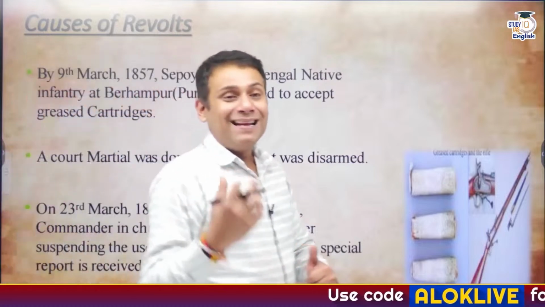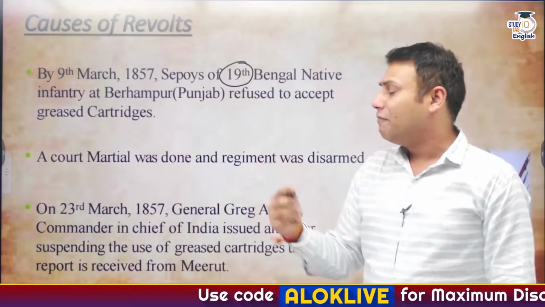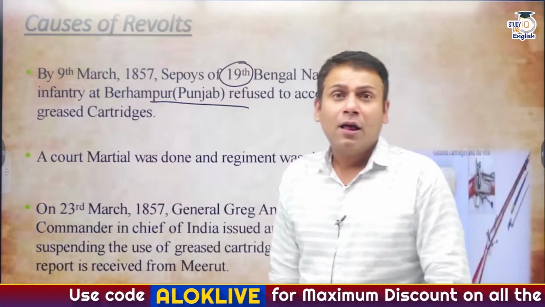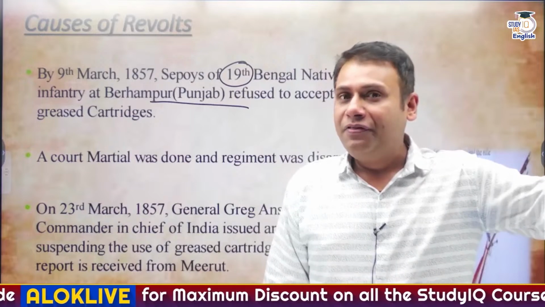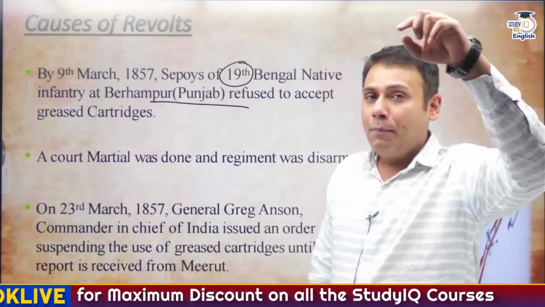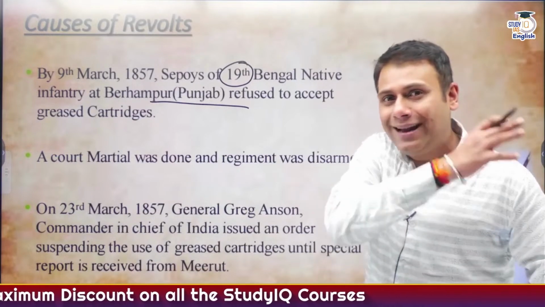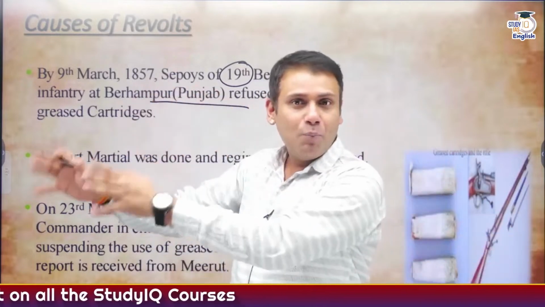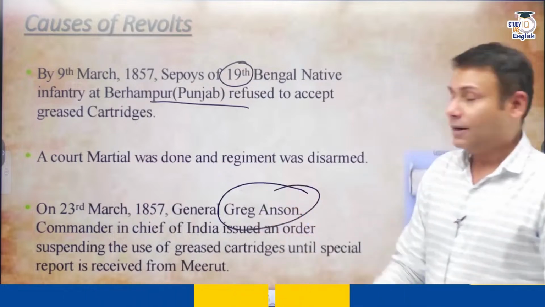Now, by 9th March 1857, the sepoys of 19th Bengal Infantry at Behrampur refused to accept the greased cartridges. The entire unit was court-martialed. Entire unit. And this news reached Meerut, because now the artillery headquarters was Meerut. If you remember, Lord Dalhousie had transferred the artillery headquarters from Calcutta to Meerut, from where these rifles had come. And the commanding officer was General Greg Anson.